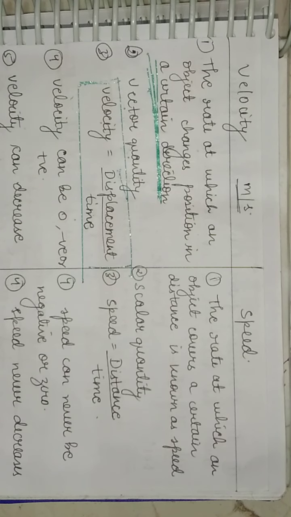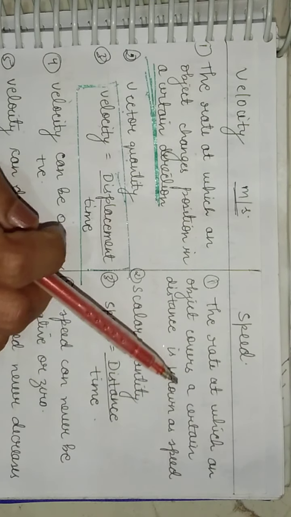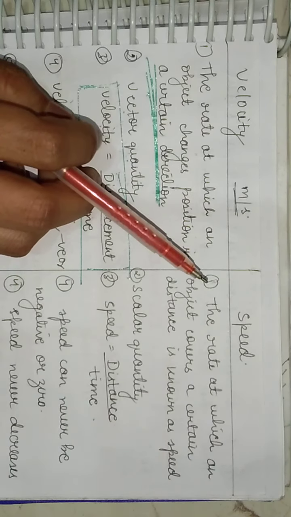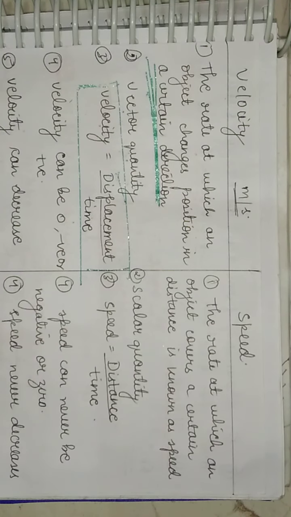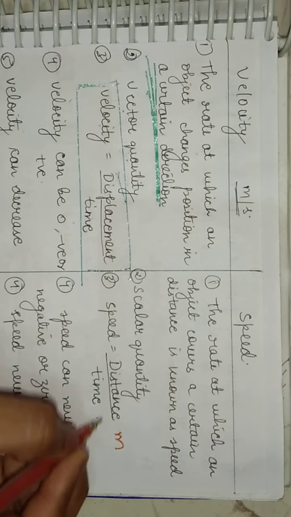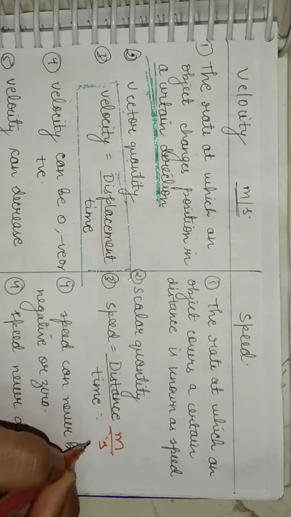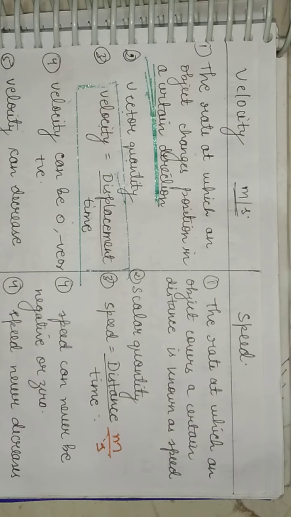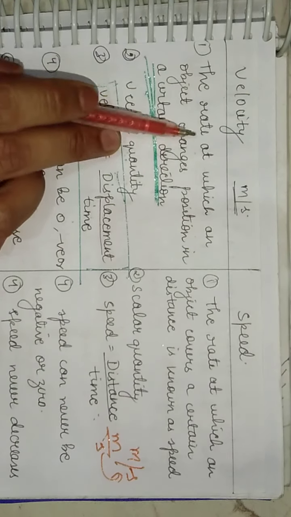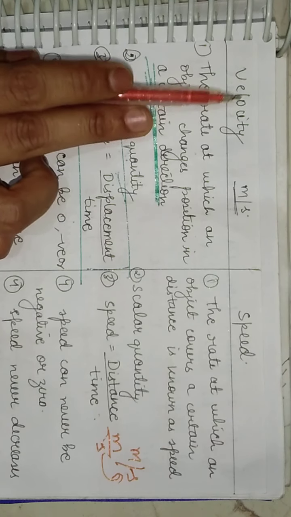Now students, coming on to the next topic, that is velocity and speed. Now the SI unit of velocity and speed is meter per second, right? Because the distance is represented by the meter and time is represented by the second. So it is meter per second. Now students, you can see here what is the meaning of velocity.